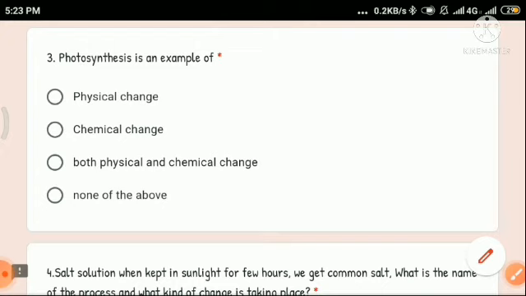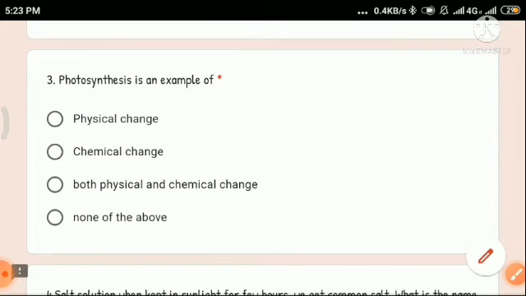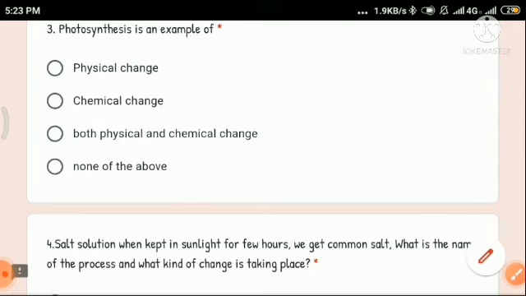During photosynthesis, plants make their food. What is that food? Starch, or you can say the food of the plant is glucose, C6H12O6. Plants make their own food from carbon dioxide and water in the presence of sunlight.